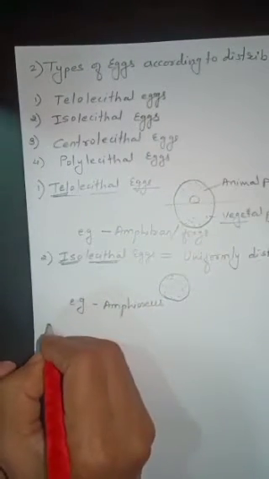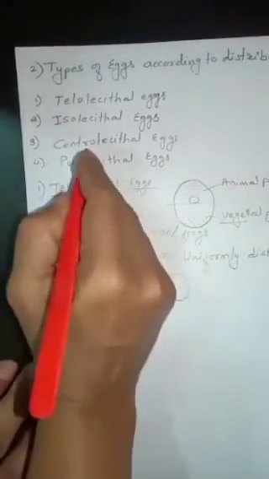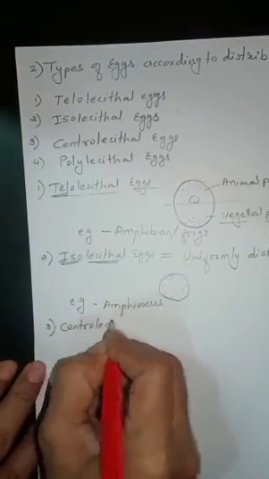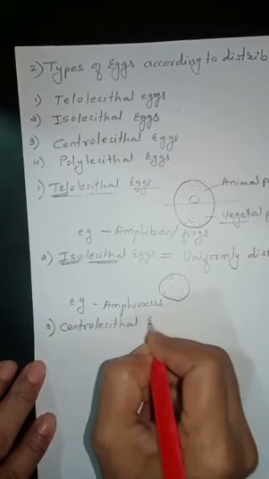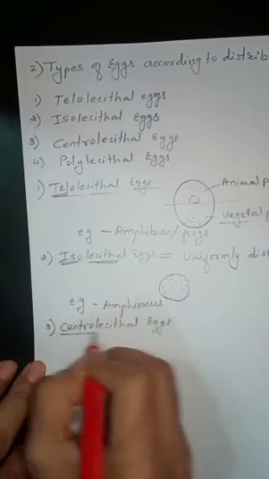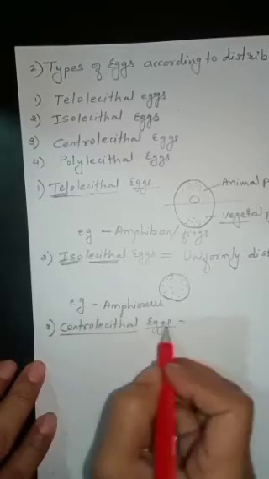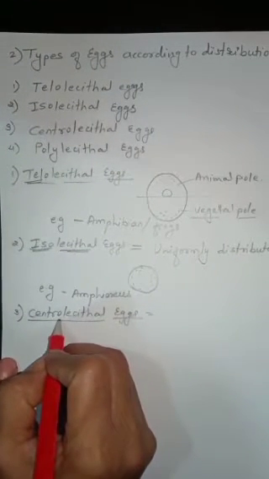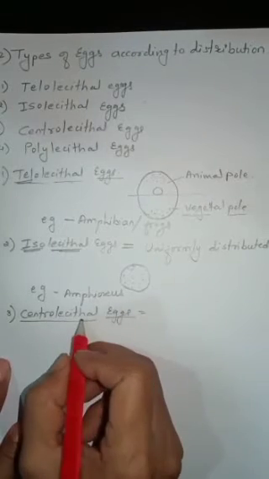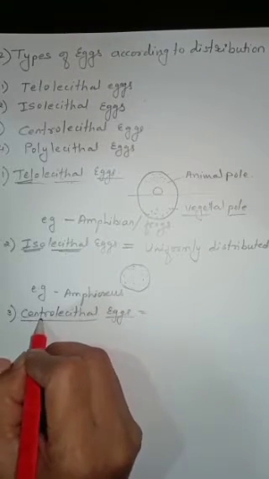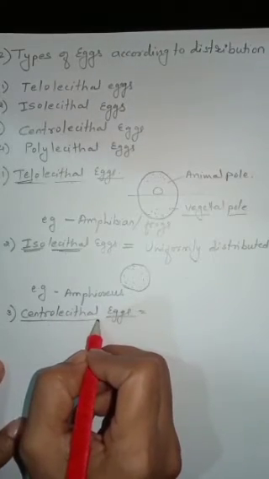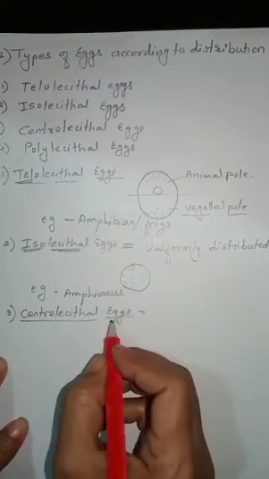Okay. Now next, third one is centrolecithal eggs. The name itself indicates the distribution of yolk. The name centrolecithal eggs itself explains the type of egg.